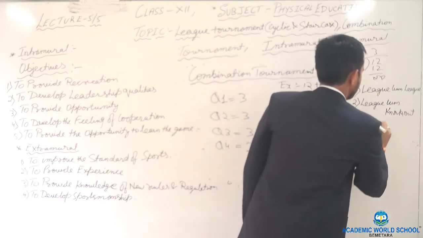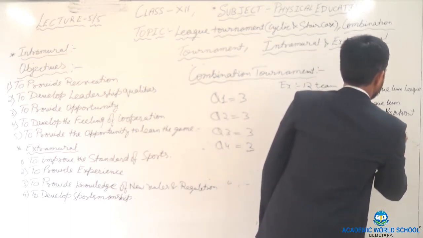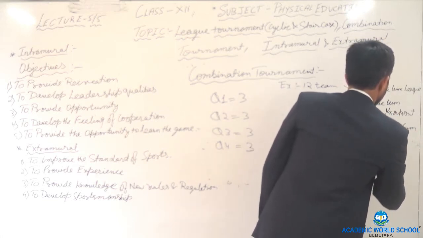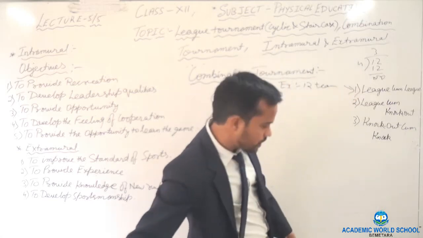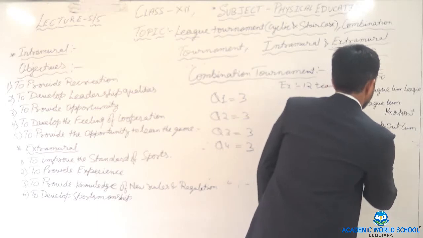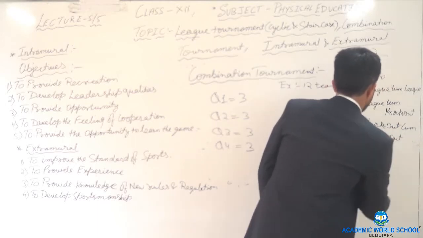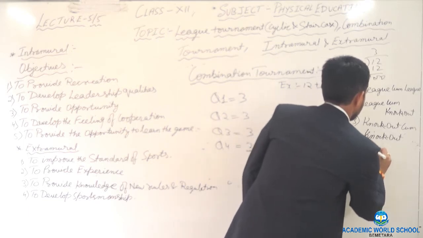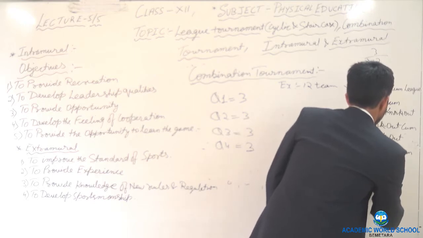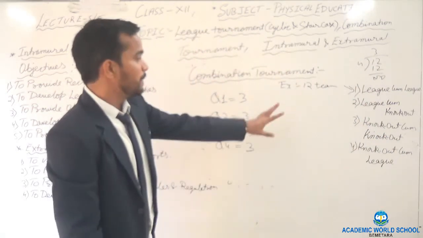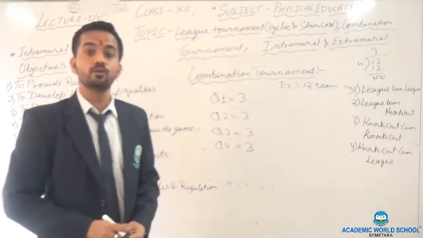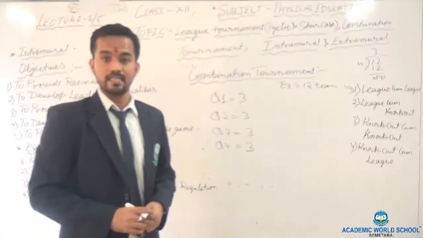Third, knockout cum knockout. Fourth, knockout cum league. Remember, if no one told you to prepare the fixture on the basis of the cyclic method, it's better to go with the staircase method because that is easy to prepare.